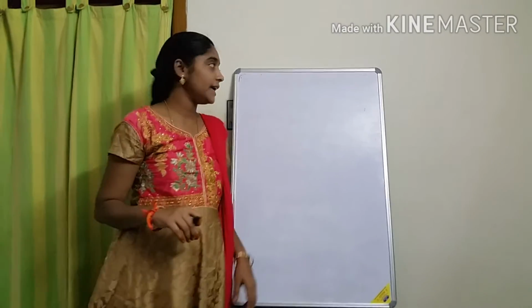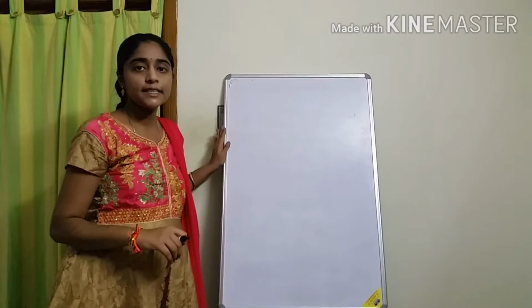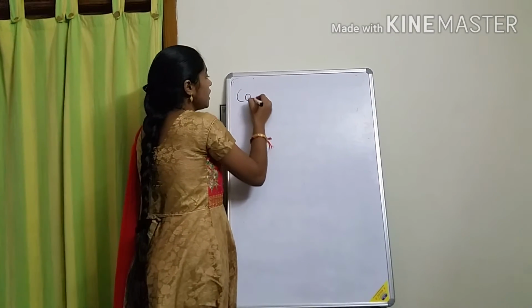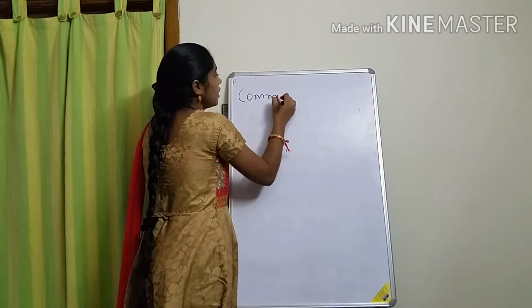Now the next topic is properties. Here in our 6th class 2nd chapter we have mentioned 2 properties. The first one is the commutative property.